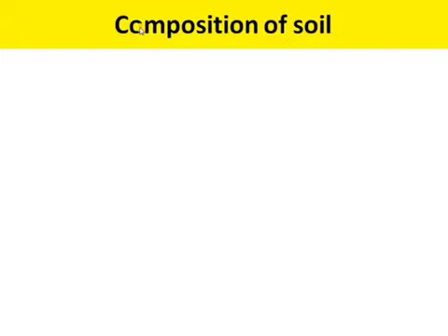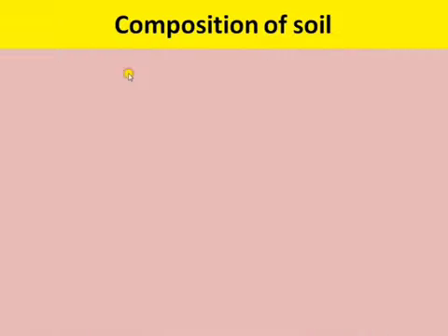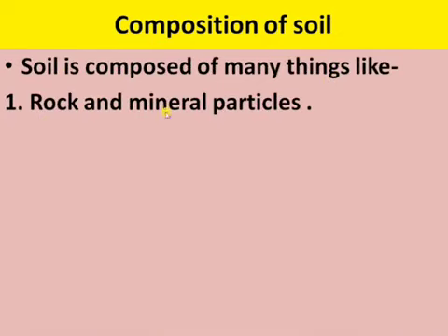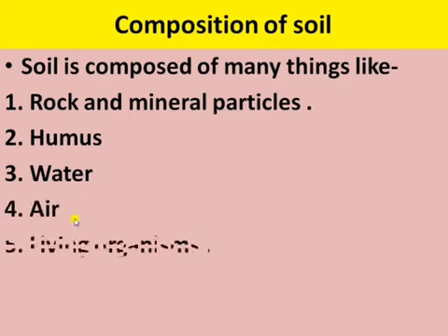The next topic is the composition of soil. Soil is composed of many things like rock and mineral particles, humus, that is organic matter, water, air, and several living organisms.